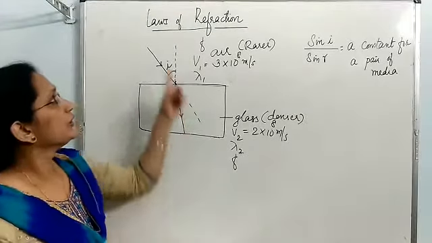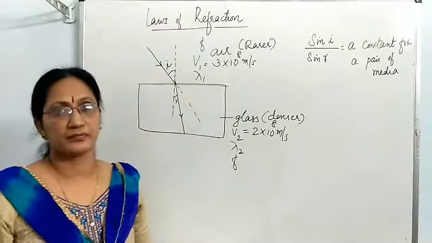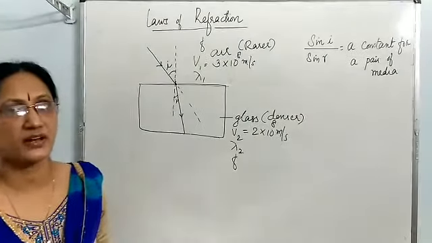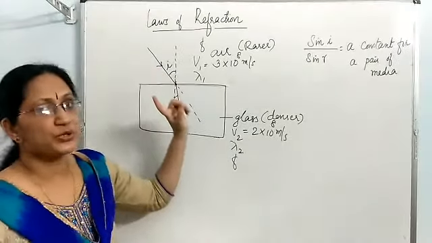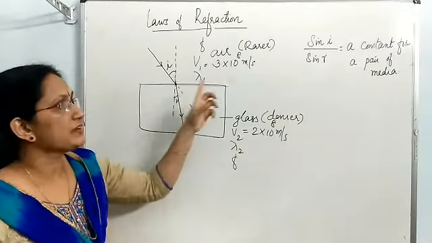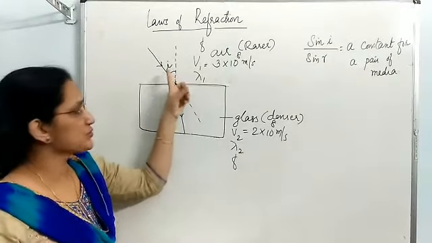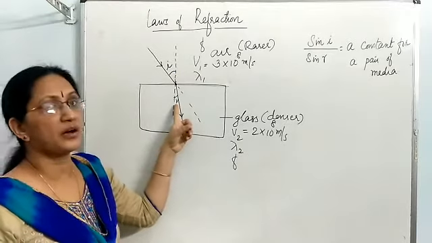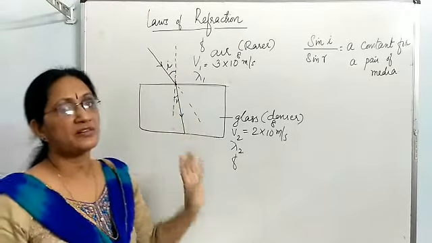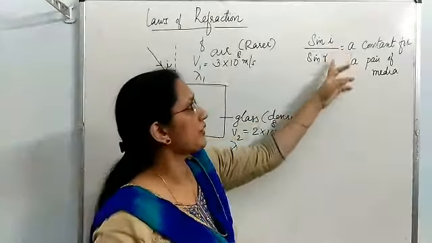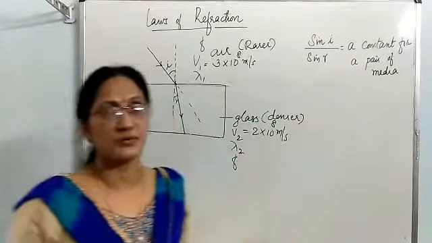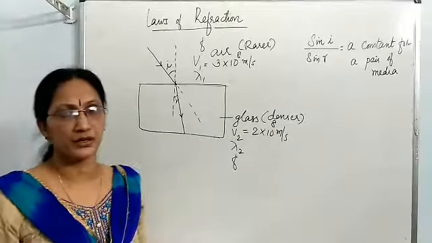Next topic, laws of refraction. This law states that the ratio between sine angle of incidence to sine angle of refraction remains constant for a pair of media. That means sin I by sin R is constant for a particular pair of media.